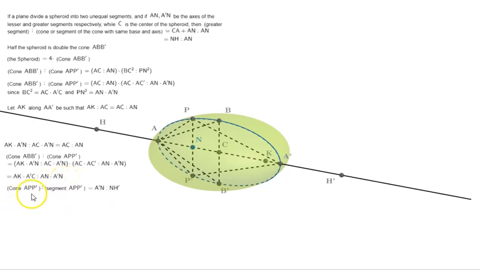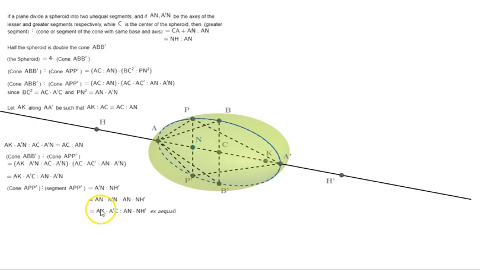Now let's take cone APP prime is to segment APP prime. That will be equal to A prime N is to NH prime. Again, previous proposition. Now we multiply both the antecedent and the consequent by AN. So we end up with AN times A prime N is to AN times NH prime. Now, here if you notice, we have AN times A prime N is to AK times A prime C. So we substitute it. AK times A prime C is to AN times NH prime.